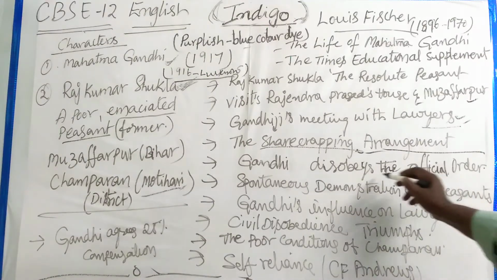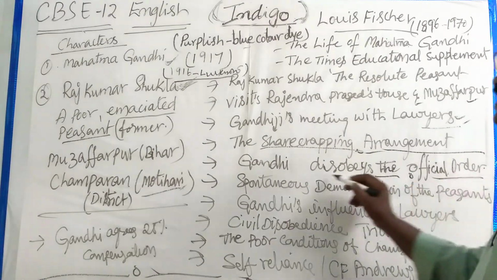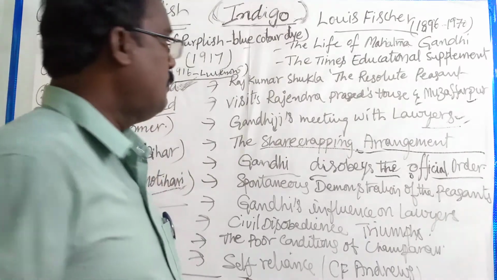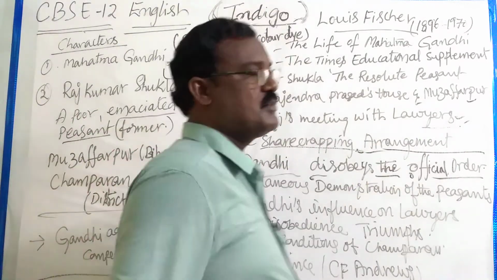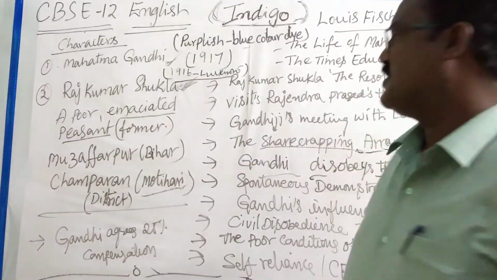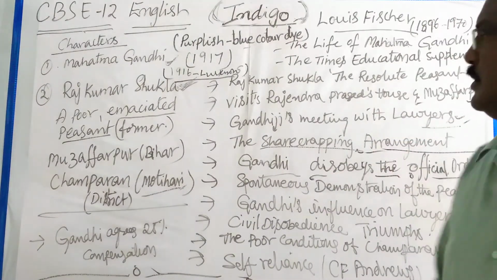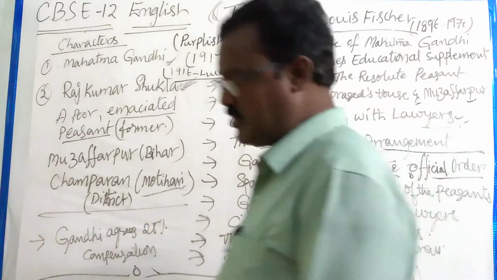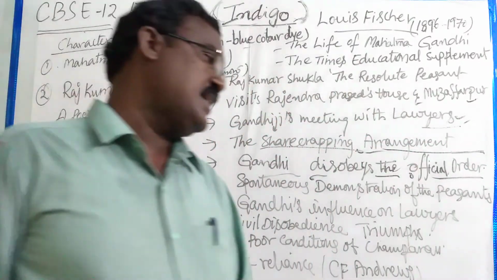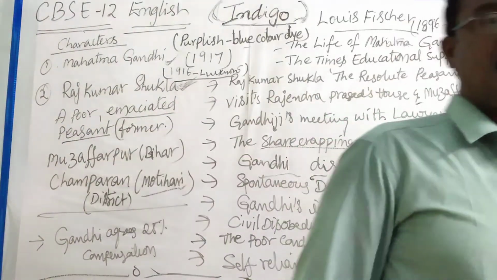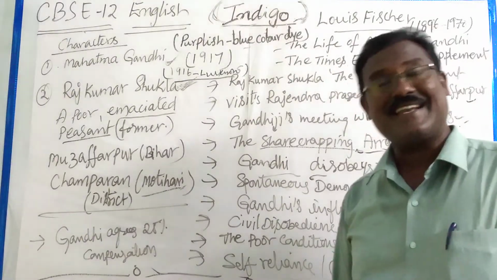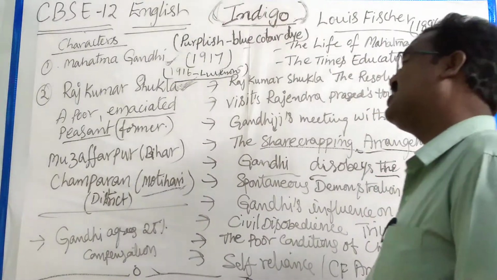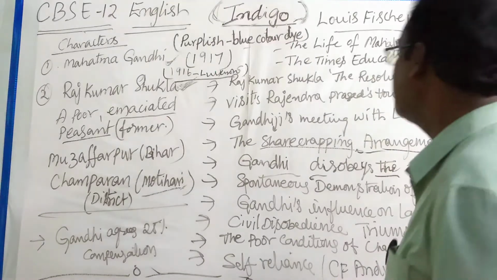Now Gandhiji disobeys the official order. Mahatma Gandhi first went to Motihari. Before he went to Motihari, he went to one place. There he met the secretary of the British landlords.